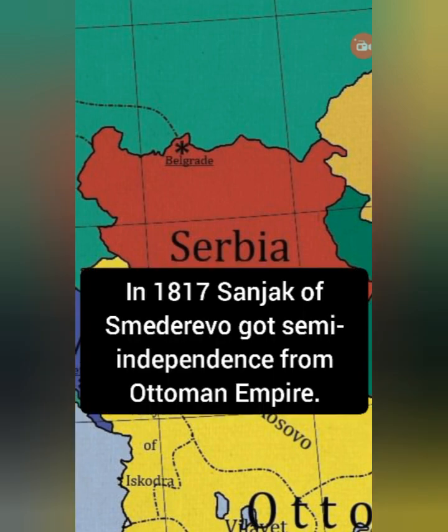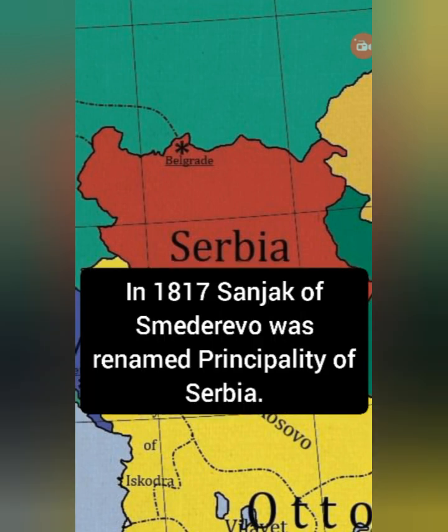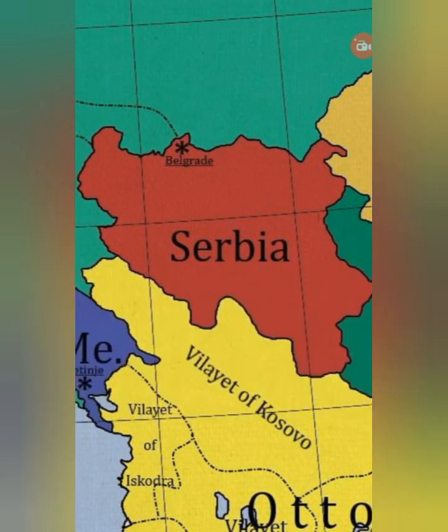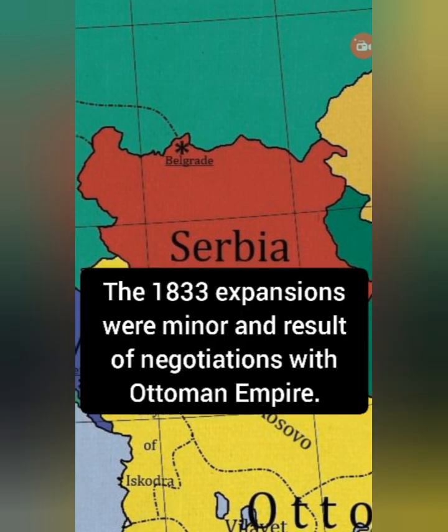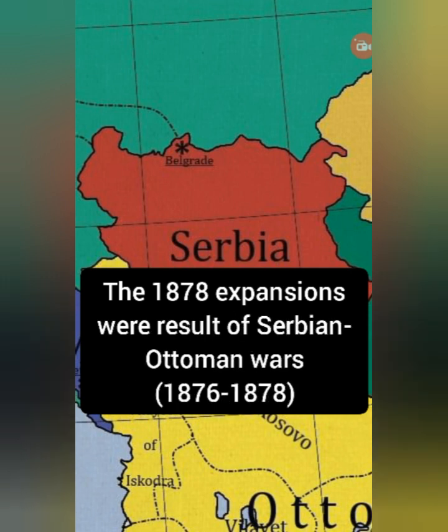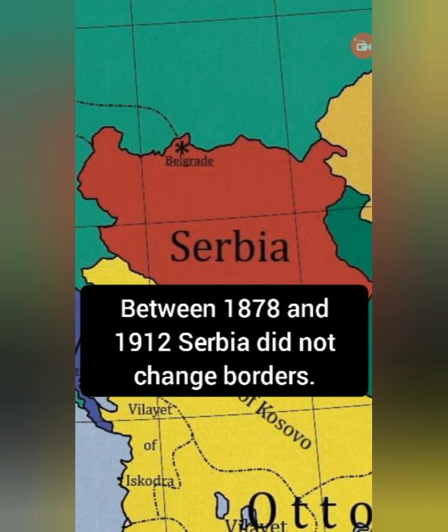In 1817, Sanjak of Smederevo got semi-independence from the Ottoman Empire. In 1817, Sanjak of Smederevo was renamed Principality of Serbia. Principality of Serbia had territory expansions in 1833 and 1878. The 1833 expansions were minor and a result of negotiations with the Ottoman Empire. The 1878 expansions were a result of Serbian-Ottoman wars, 1876-1878. Between 1878 and 1912, Serbia did not change borders.